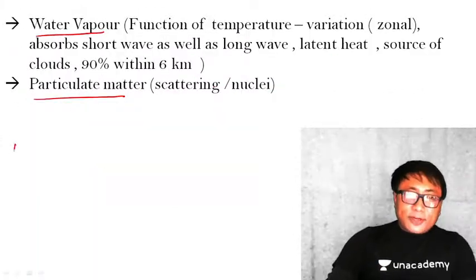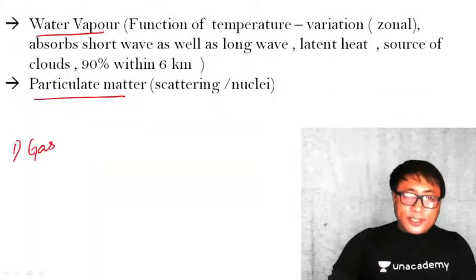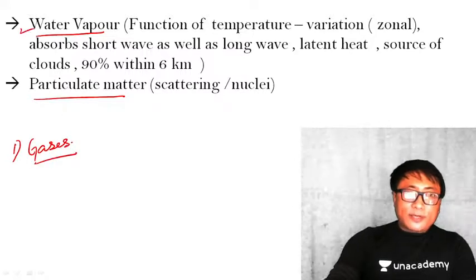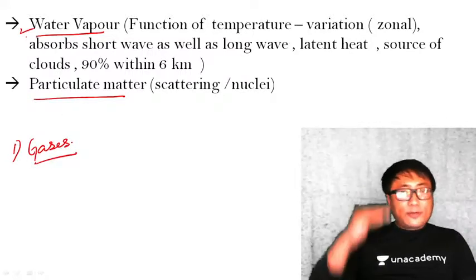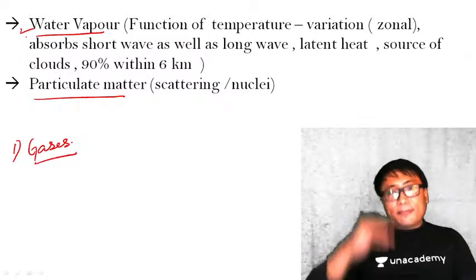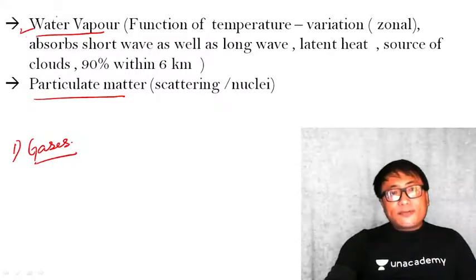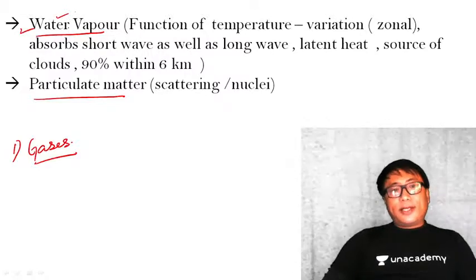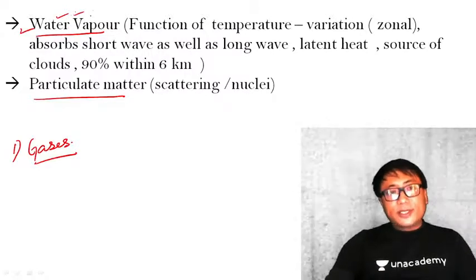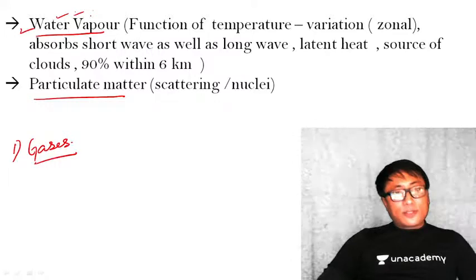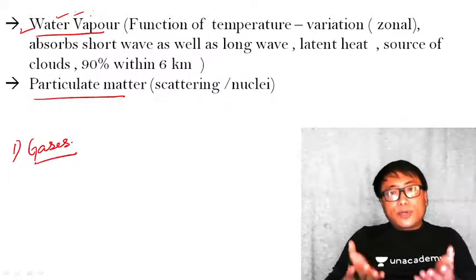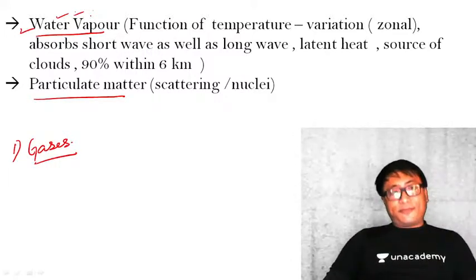Now, let us quickly go ahead. The first one is the gases, which we have already seen. The second is water vapor. Water vapor is another material that you will find in the atmosphere. Now, what is the function of this water vapor? One of the important functions of water vapor is also to heat up the surface.